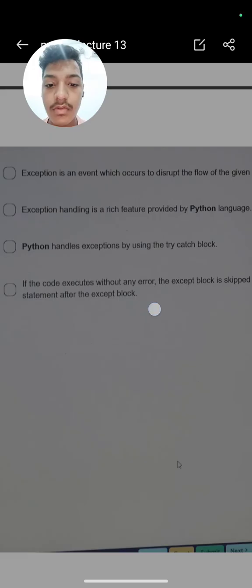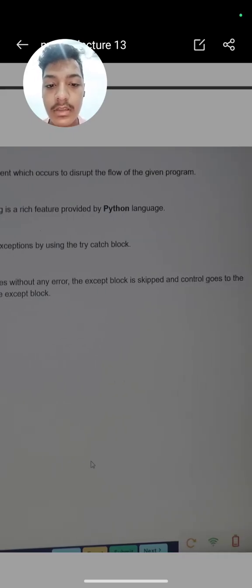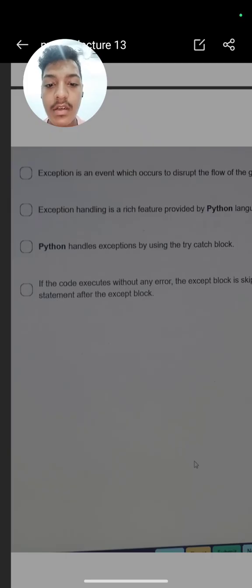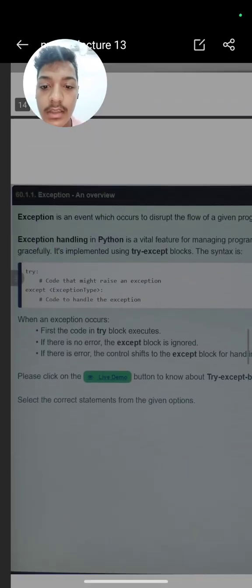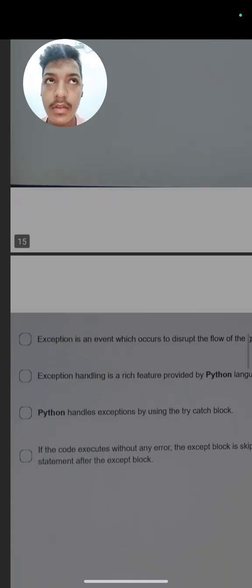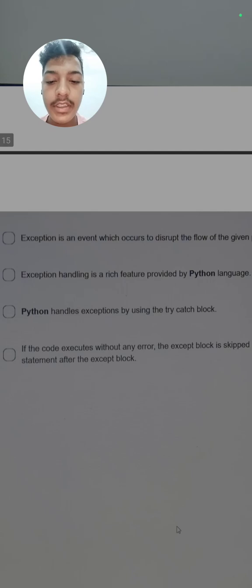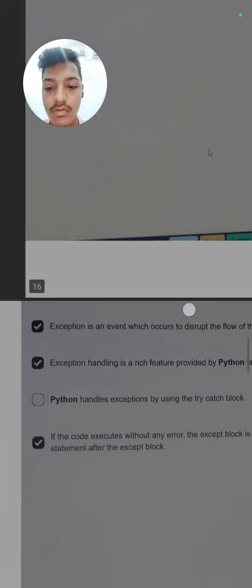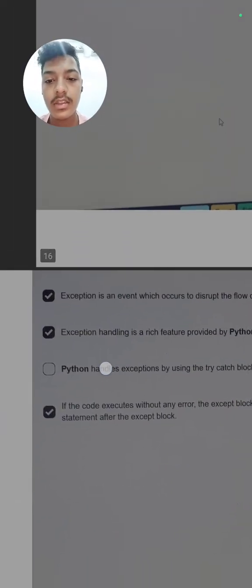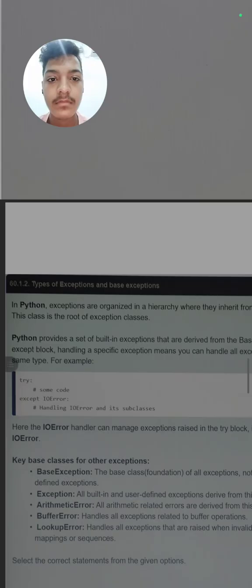Next line, if the code executes without any error, the except block is skipped and control goes to the statement after the except block. Yes, it is also a true line, that if there is no error, then the except block will be skipped and the flow goes to the next statement. So only the third statement is false, which says that Python handles exceptions by using try catch block. If it was written try except block, then it would be true, but here it is written try catch block, so it is false. Only the third line is false.